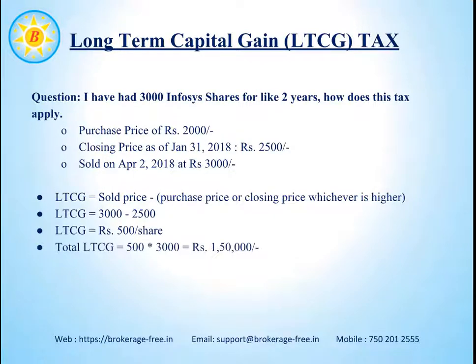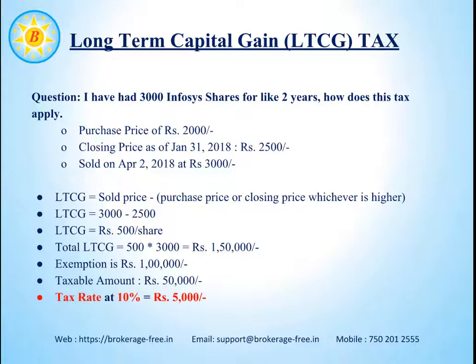We have 3,000 shares. The total gains for 3,000 shares is Rs 1,50,000. The exemption limit for long-term capital gains is Rs 1 lakh. The taxable amount is 50,000, and when we apply a tax rate of 10%, it is 5,000 rupees. So the long-term capital gains tax for 3,000 shares of Infosys in this example is rupees 5,000.